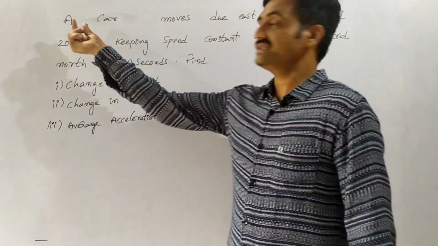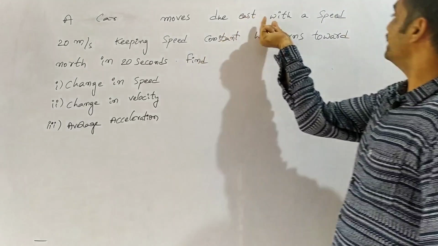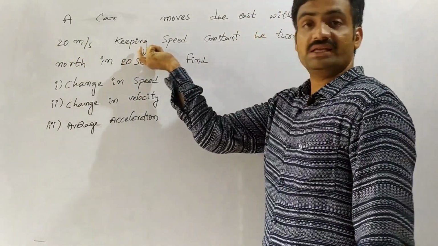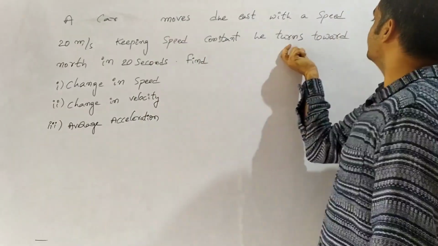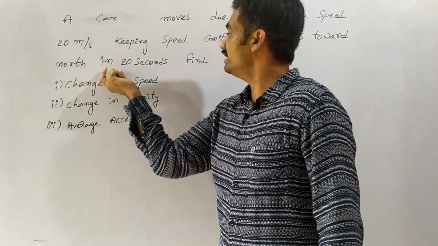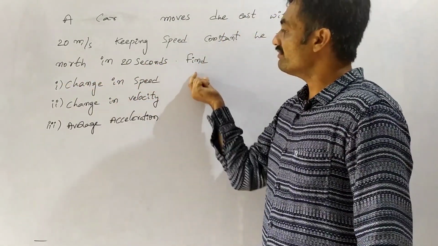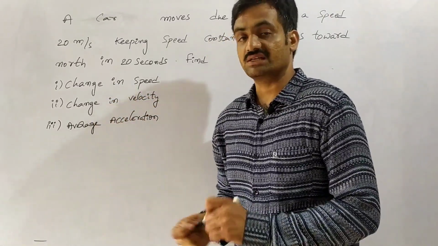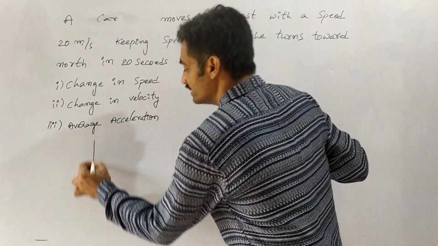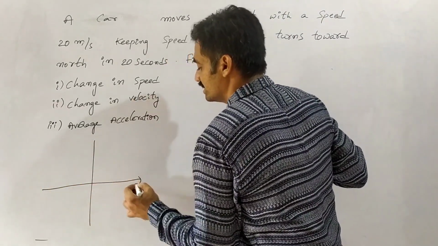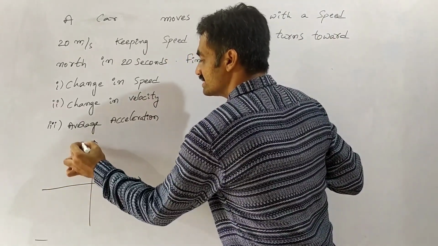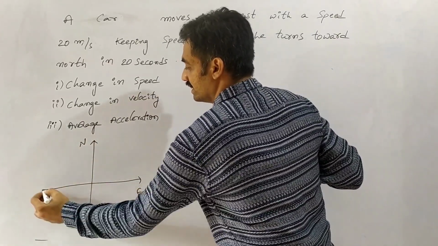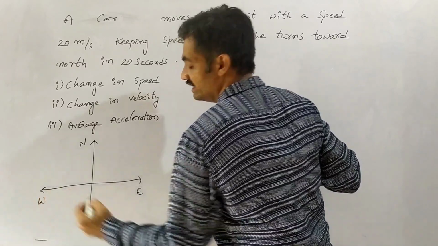The next problem is a car moves due east with a speed of 20 meter per second. Keeping speed constant, it turns toward north in 20 seconds. Now we have to find the change in speed, change in velocity as well as average acceleration. In order to find this, we have to draw the directions: north, south, east and west.